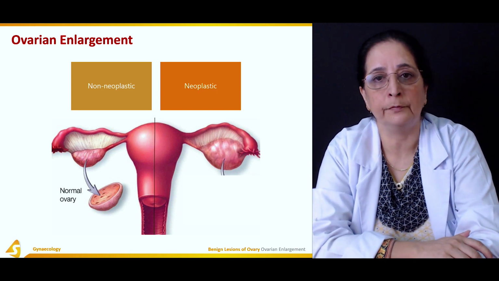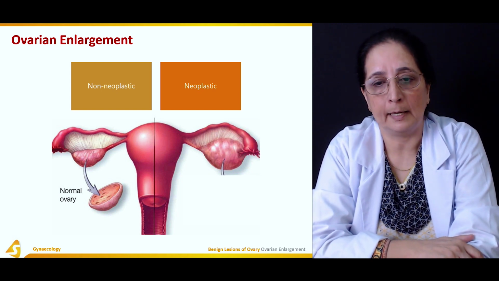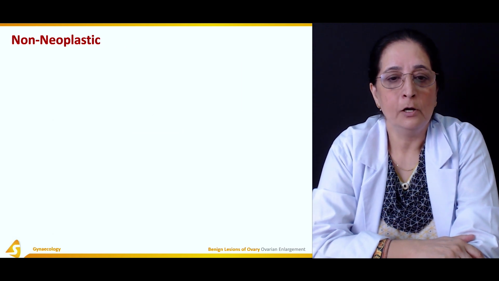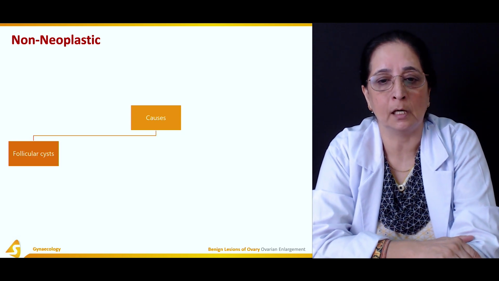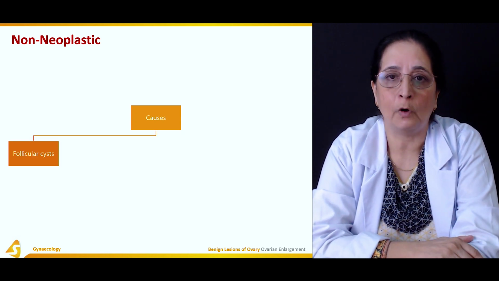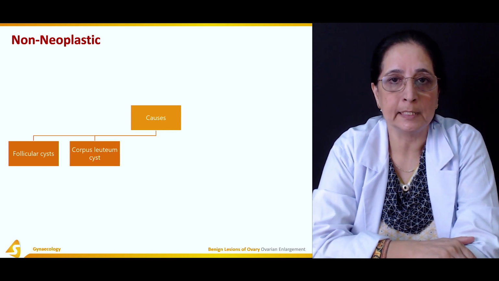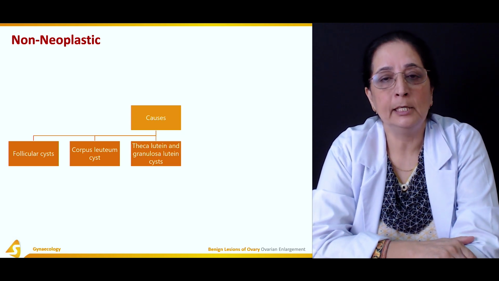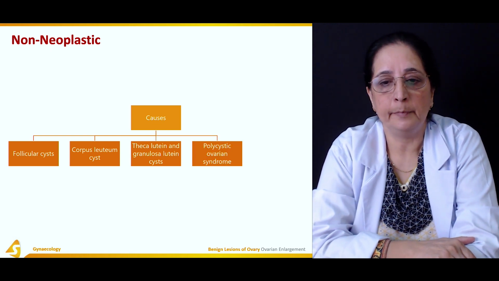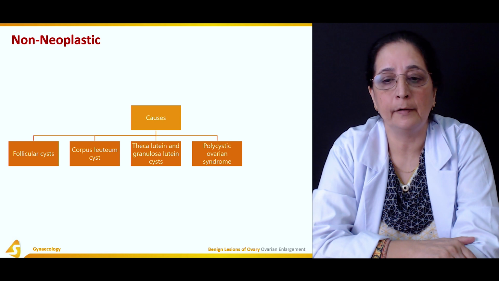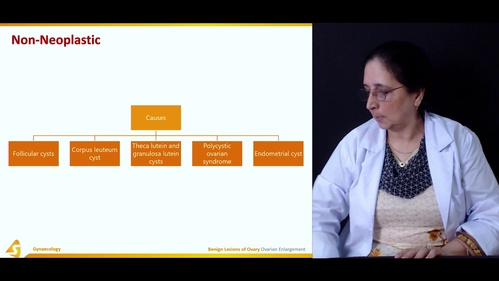So enlargement of the ovaries can be non-neoplastic or neoplastic. Non-neoplastic causes of ovarian enlargement can be due to follicular cysts, corpus luteum cyst, theca lutein and granulosa lutein cyst, polycystic ovarian syndrome, or endometrial cyst.